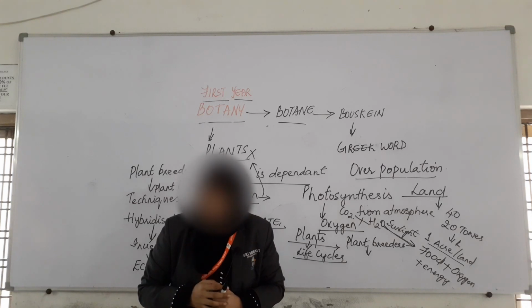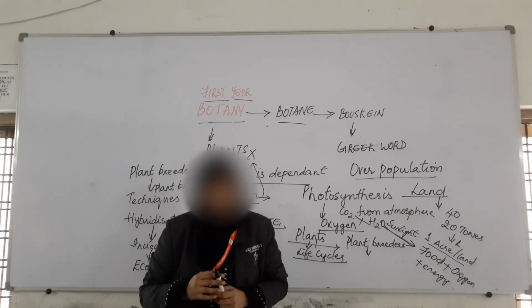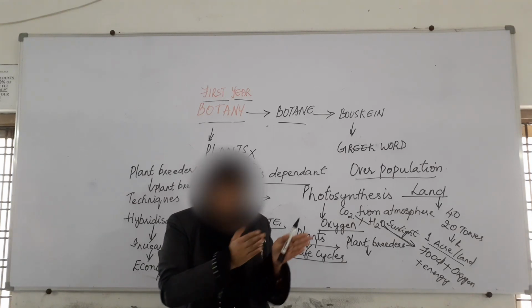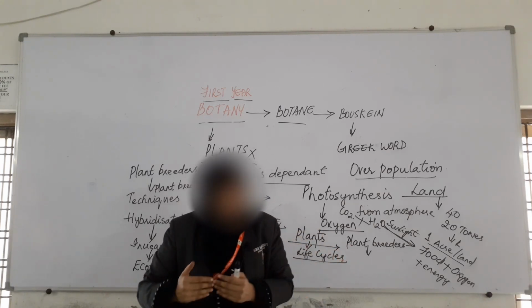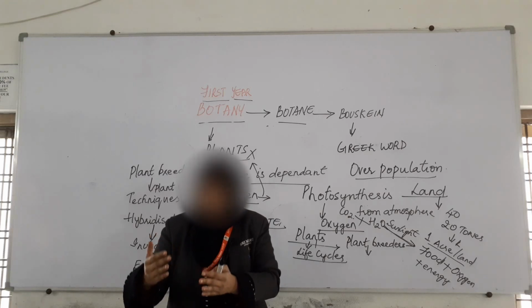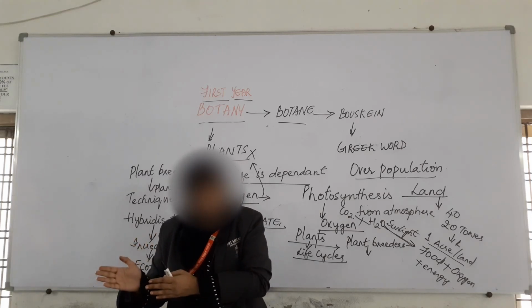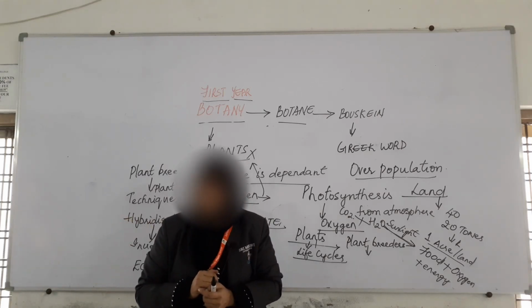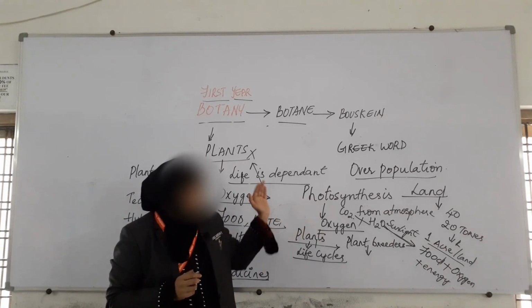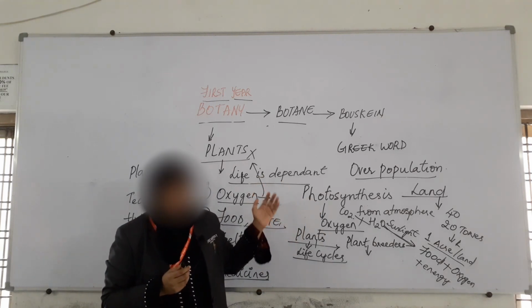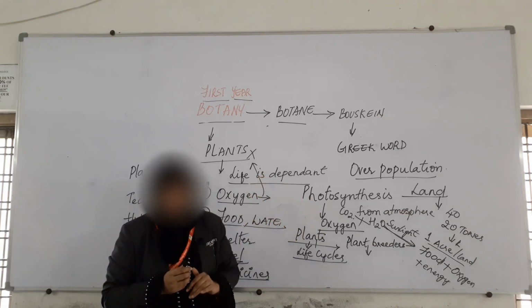So when we study carefully in detail about the plants, then we will be able to say that this plant is helping us in giving medicine. This plant is helping in giving us the food material. Now this plant helps in giving us the wood. So when we study in detail about the plants, then only we will be able to tell how plants will help us in giving the different things.